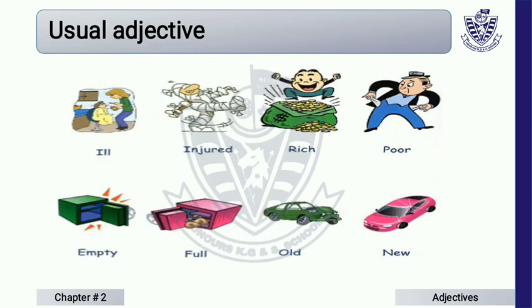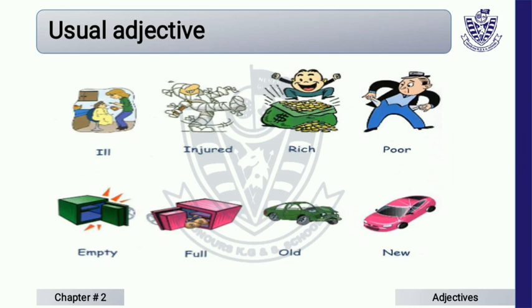As I told you before, there are three types of adjective. First we discuss usual adjective. Now we are going to discuss usual adjective, and in this type of adjective we discuss just one person or one thing or one place. Like in this picture you can say the red car is beautiful.